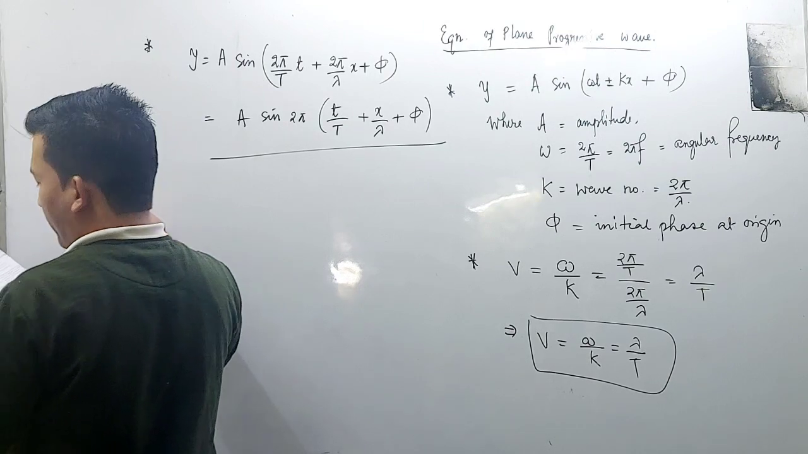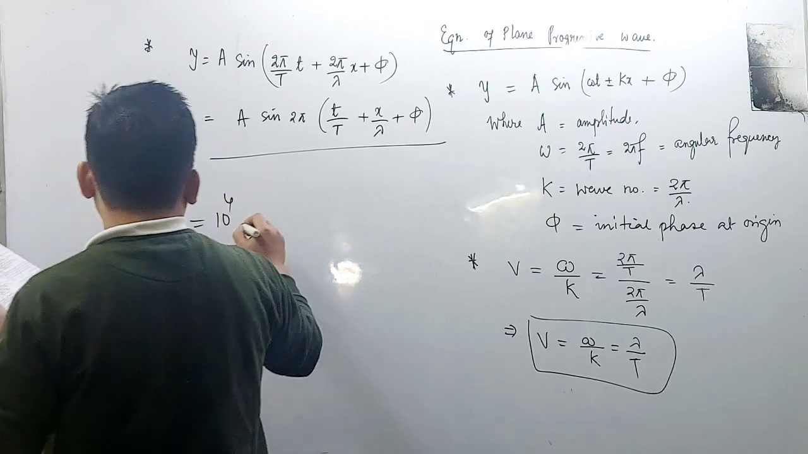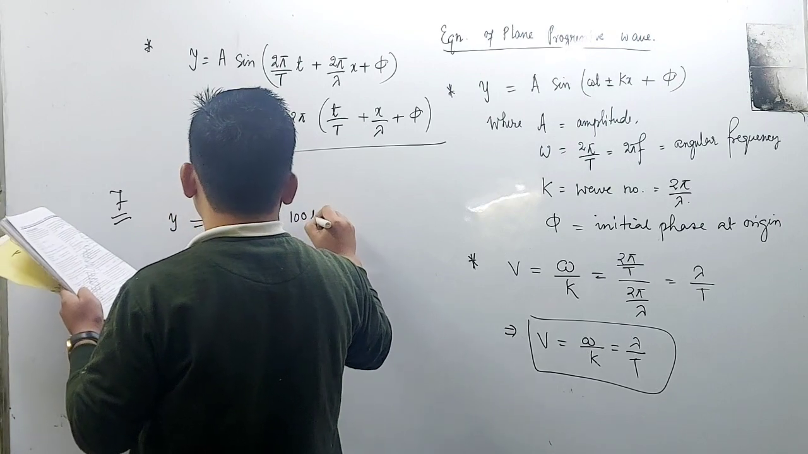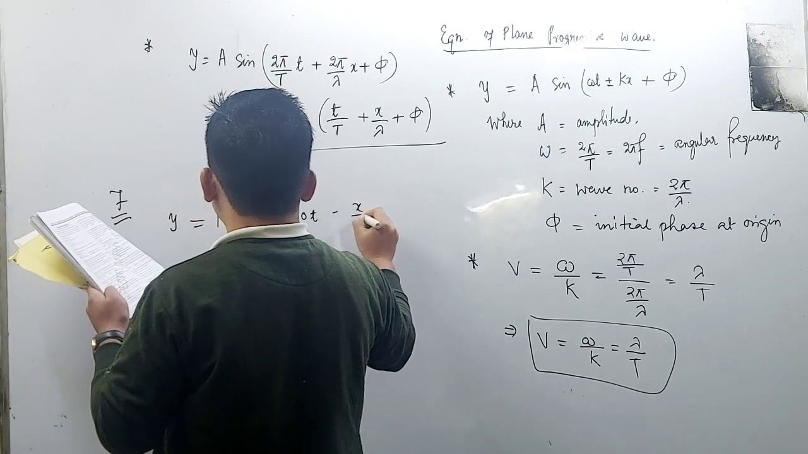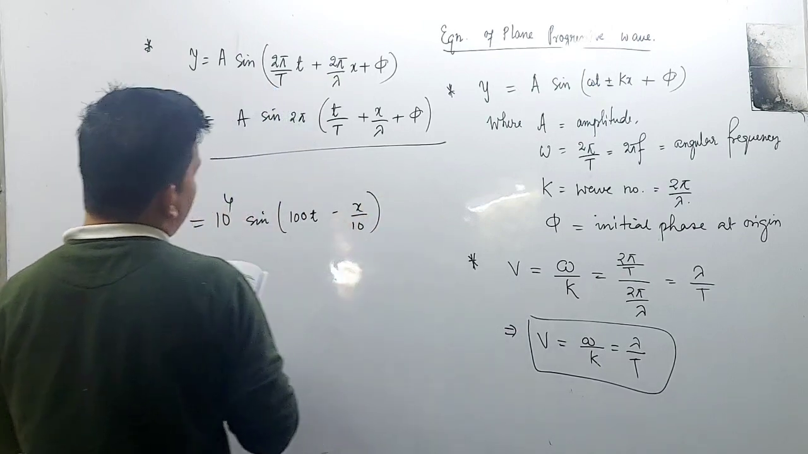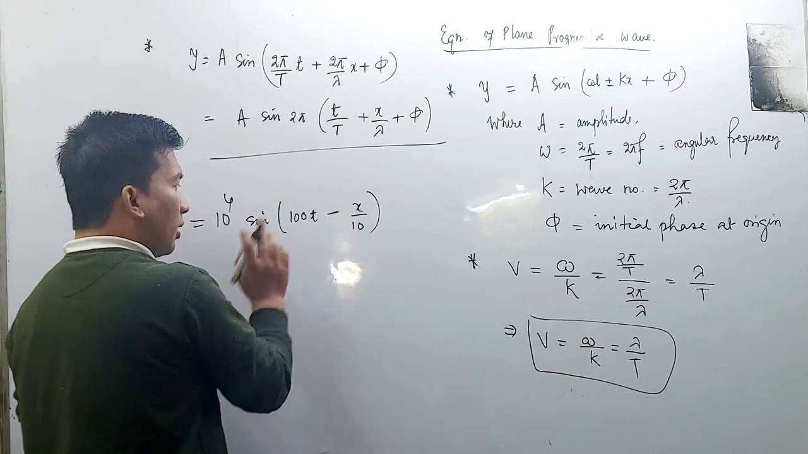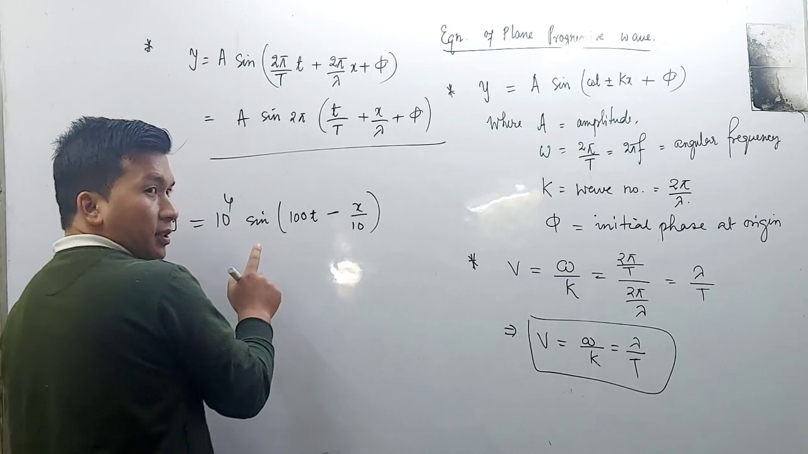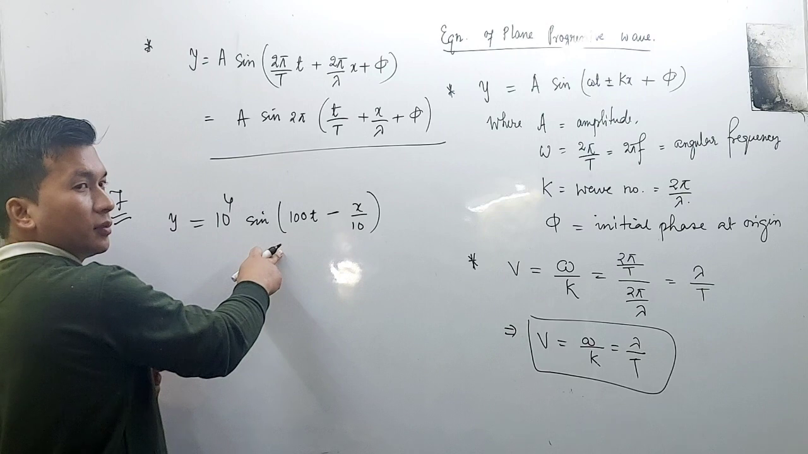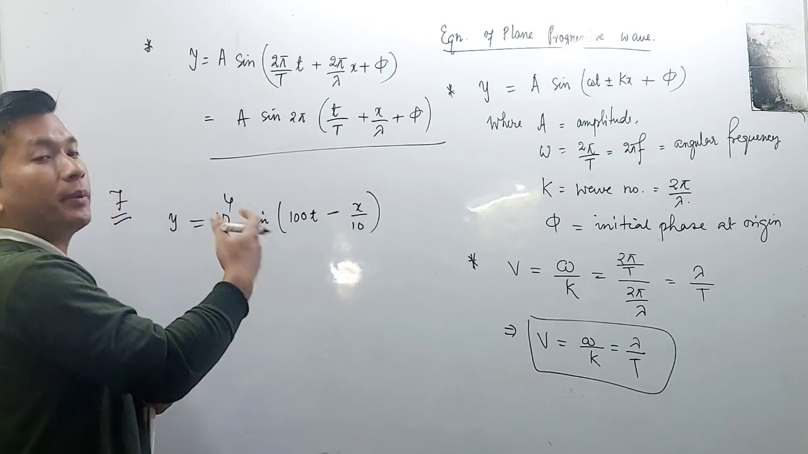Question number 7: y is equal to 10 to the power 4 sine of 100t minus x divided by 10. What is the velocity? What is the direction of the wave? In which direction is this wave going to propagate?